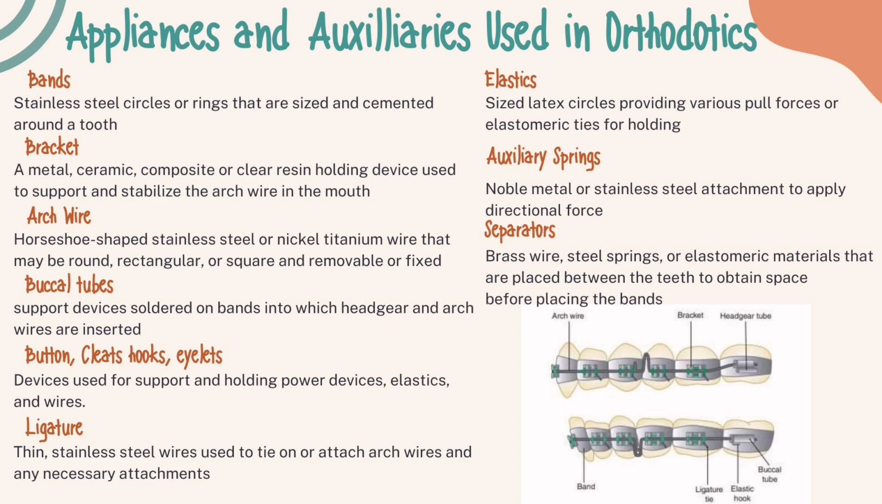Next is the buccal tubes. It is a support device soldered on bands into which headgear and arch wires are inserted. They also may serve as stabilization for elastics or power devices. Let's proceed to button cleats, hooks, eyelets. It is used for support and holding power devices, elastics, and wires. Ligature. It is a thin stainless steel wire used to tie on or attach arch wires and any necessary attachments. Ligatures are not needed for self-ligating brackets.